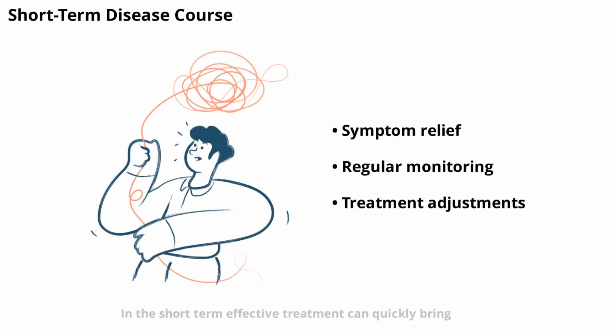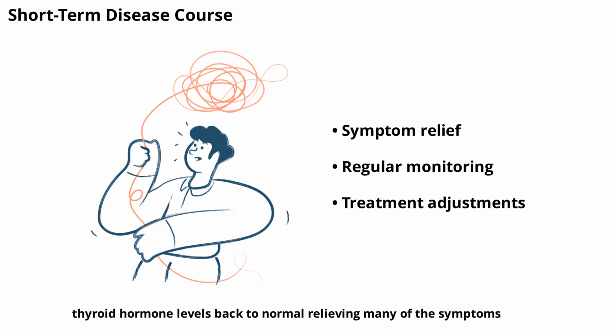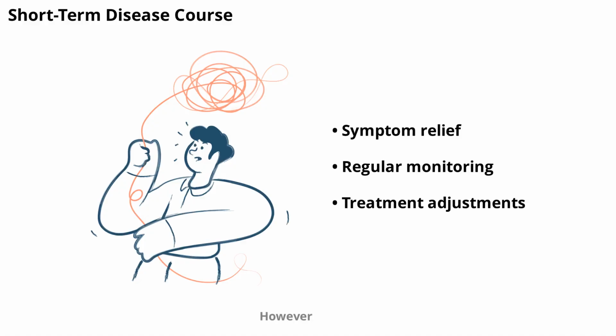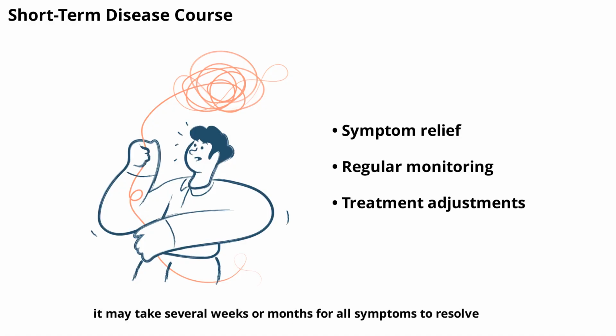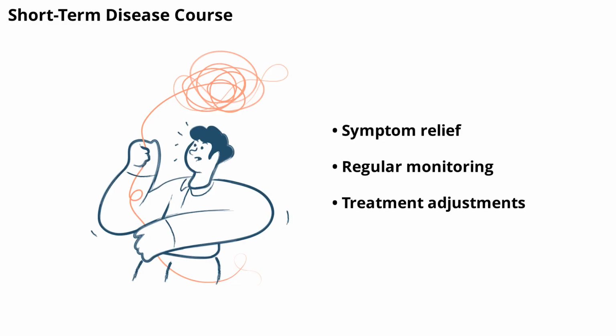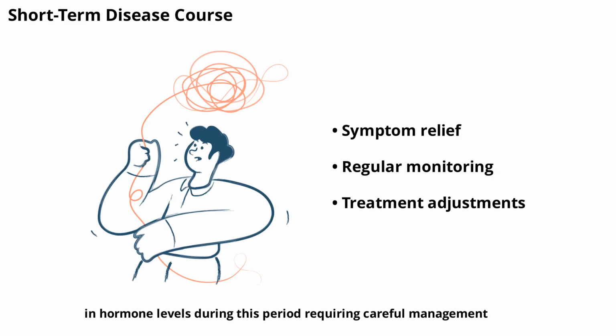In the short term, effective treatment can quickly bring thyroid hormone levels back to normal, relieving many of the symptoms. However, it may take several weeks or months for all symptoms to resolve, especially those related to the eyes or skin. Regular follow-up visits and blood tests are necessary to monitor progress and adjust treatment as needed. Some patients may experience fluctuations in hormone levels during this period, requiring careful management.